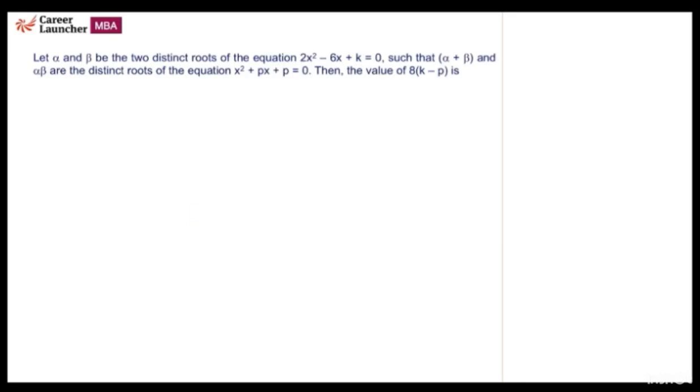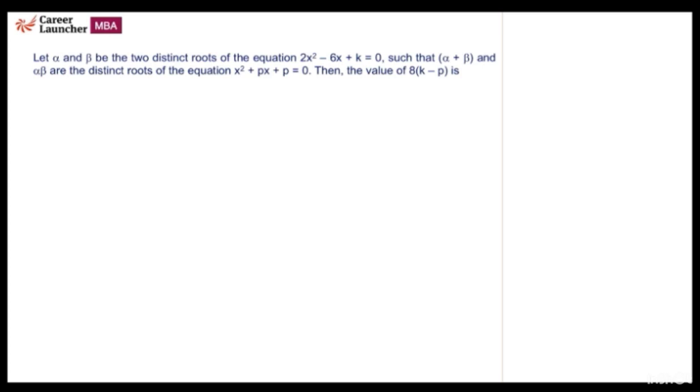Okay. So we have the next question. Let alpha, beta be the two distinct roots of this equation, such that alpha plus beta and alpha into beta are the distinct roots of another equation. Then the value of 8 into k minus p.